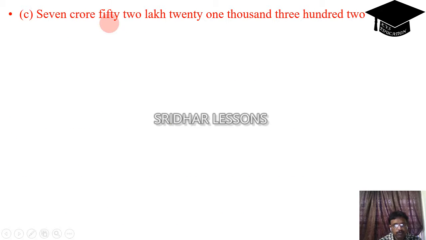Next, 7 crore 52 lakh 21,302. Here there is a thousands place, don't worry. 7 crore, 7, comma, 52 lakhs, 52, comma, 21 thousands, 21, comma, 302. By combining, 7 crore 52 lakh 21,302.